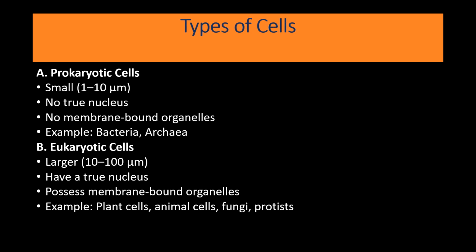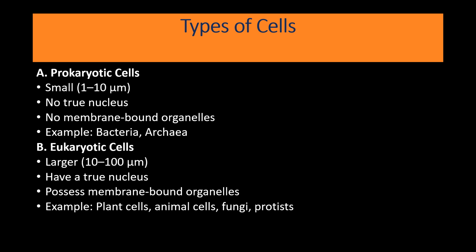So I guess you are already very curious to know what the types of cells are. The main two types of cells are prokaryotic cells and eukaryotic cells. Those are the broadly classified categories. So what are prokaryotic cells? Prokaryotic cells are small simple cells. They do not have a true nucleus. This is an important point. They do not have a true nucleus or membrane bound organelles.